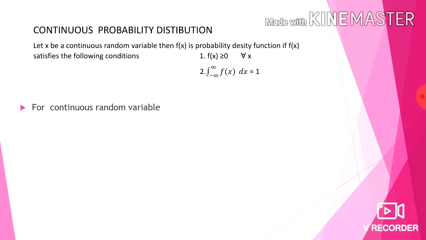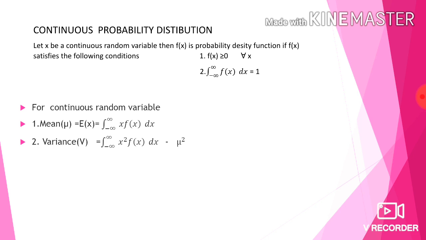Next, for a continuous random variable, how to find the mean? Mean mu is equal to integral from minus infinity to infinity of x f of x dx. Next, variance v is equal to integral from minus infinity to infinity of x square f of x dx minus mu square. Standard deviation is equal to square root of variance. We can see the formulas for mean, variance and standard deviation are similar to those of discrete probability distribution. There it was summation, here it is integration. That is the difference.